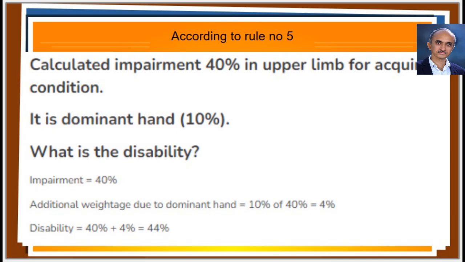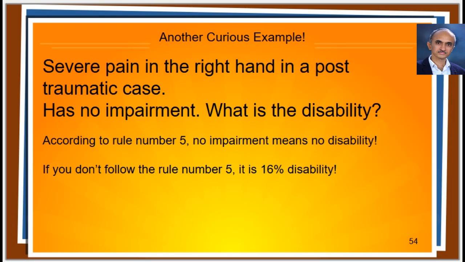Suppose there is severe pain in the right hand of a person, but he has no impairment in both the hand and arm components. What is the disability? According to rule number 5, if there is no impairment, then there also would be no additional weightages allowed. There are controversies regarding the interpretation of the verses from the Gazette. We will learn about these rules and controversies as we go down the data entry worksheet and make entries in the additional weightage section.